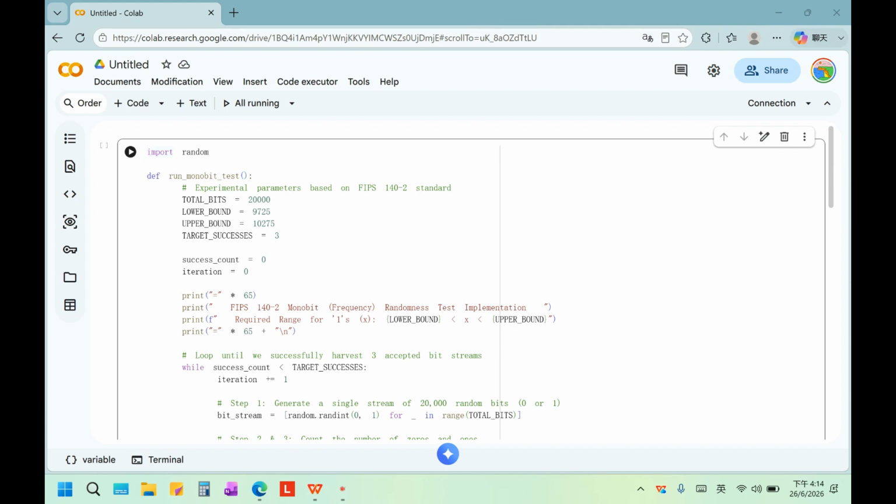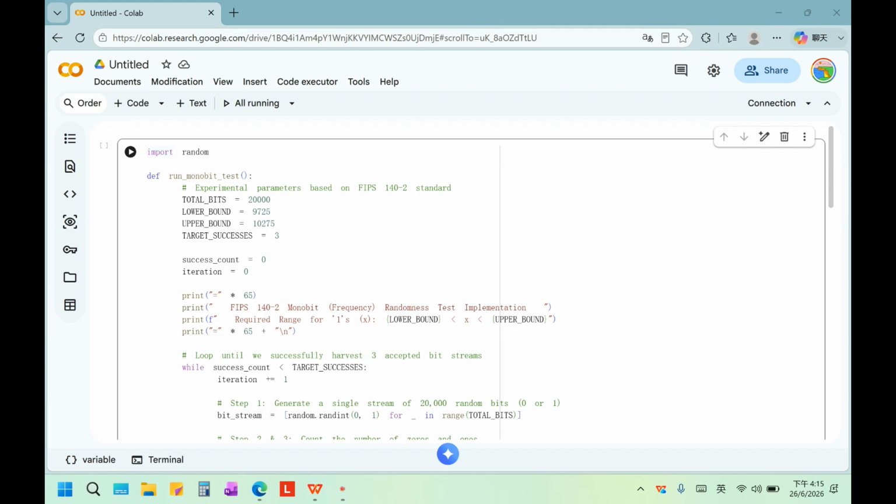Then I define the experimental parameters. The bitstream length is 20,000 bits. According to the FIPS standard, the number of ones must be between 9,725 and 10,275. The program will stop after obtaining 3 accepted bit streams.